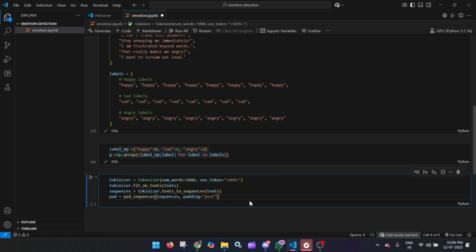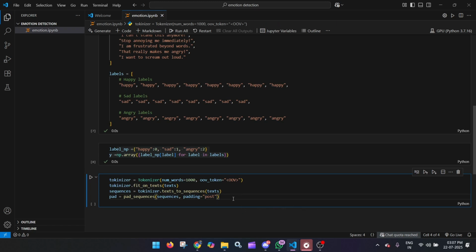Okay, that's written wrong. Now it's okay. I will just save it once. The thing it's doing over here is pad_sequences. I'm passing the sequence, the same sequence that was already converted into tokens, and I will use this for removing these empty spaces by using the 0. I will use post, because we already know that post means the later part, the right side. So I will use this post to add 0 on the right side, not the left side.